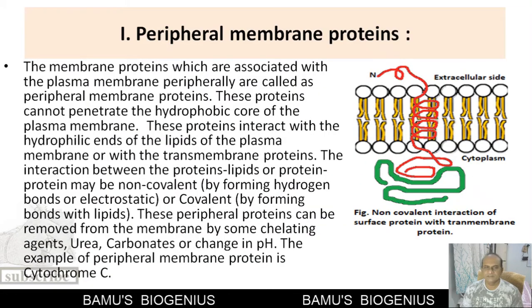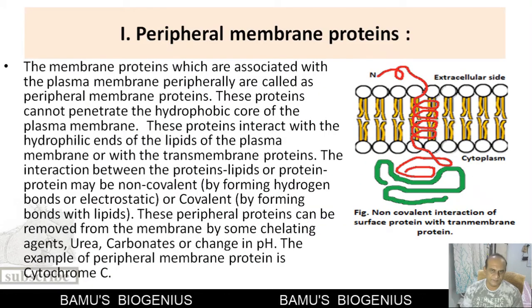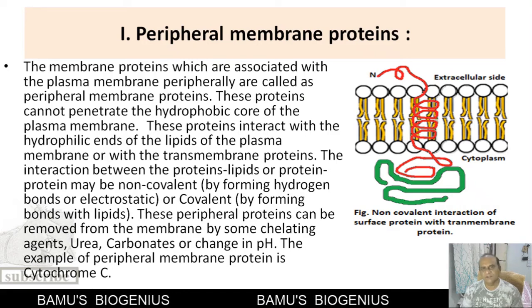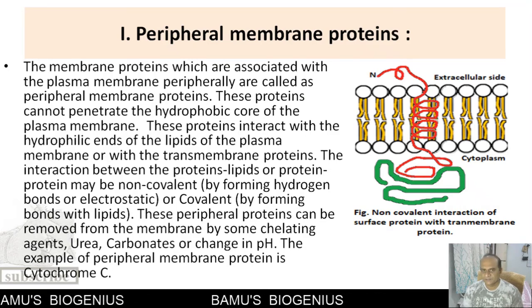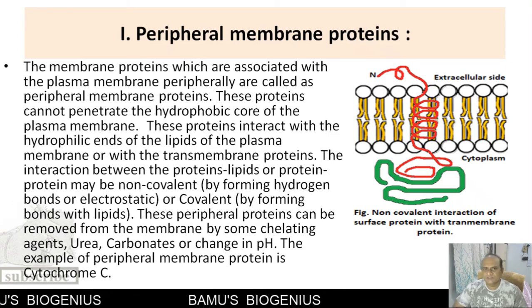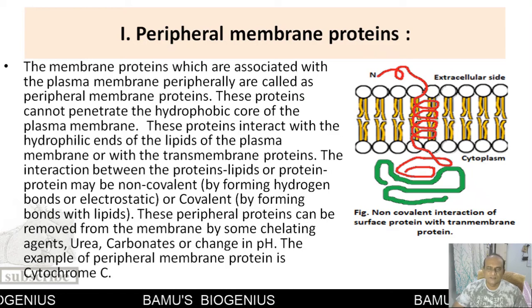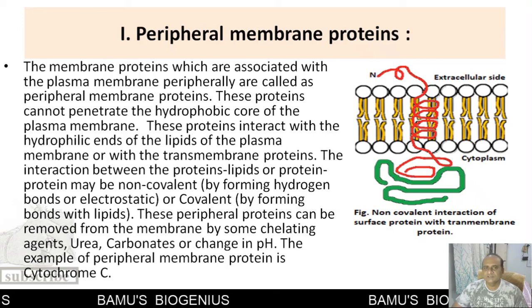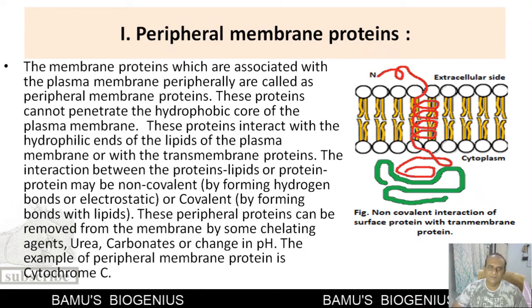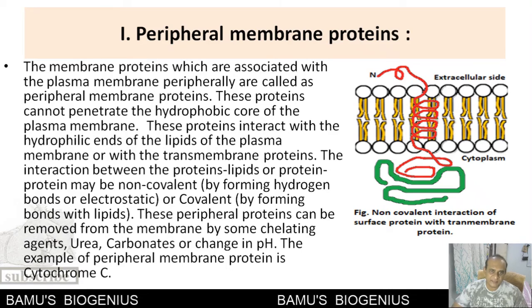Now we will discuss the first type of membrane protein, called a peripheral membrane protein. Why are these called peripheral? That is because these membrane proteins remain in the periphery of the membrane. They cannot penetrate the hydrophobic region of the plasma membrane, and that's why they have to remain on the periphery.